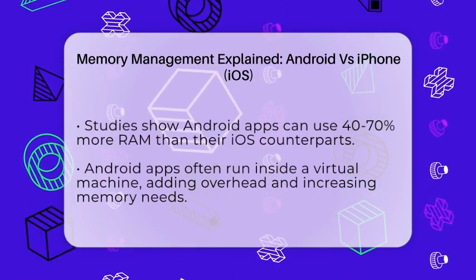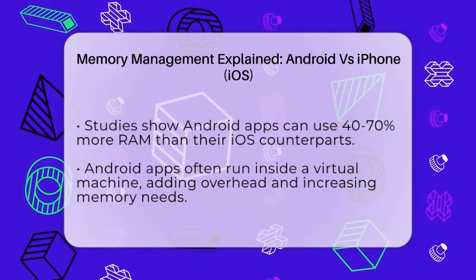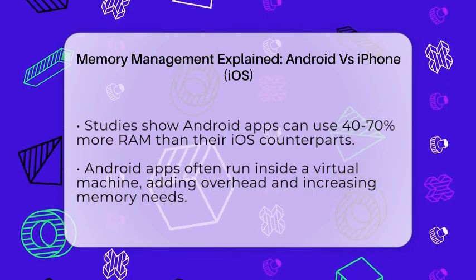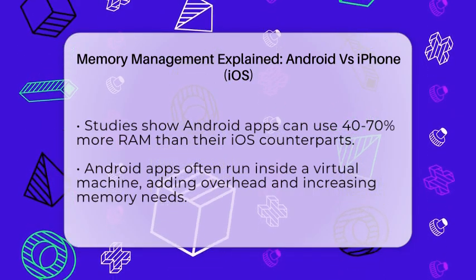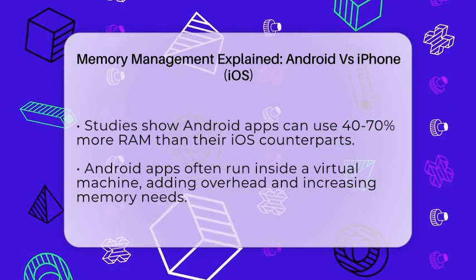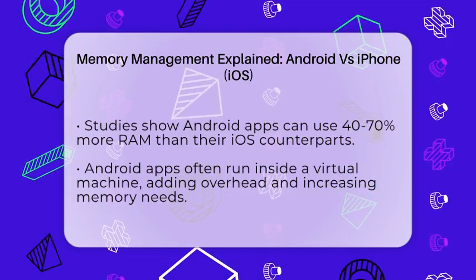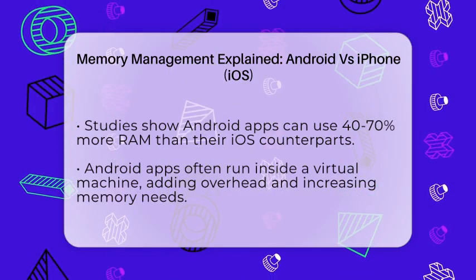Studies show Android apps can use around 40% more RAM, and some use up to 70% more. For example, an Android phone with 8 GB of RAM might perform similarly to an iPhone with 6 GB, but it's because Android needs more RAM to keep up.